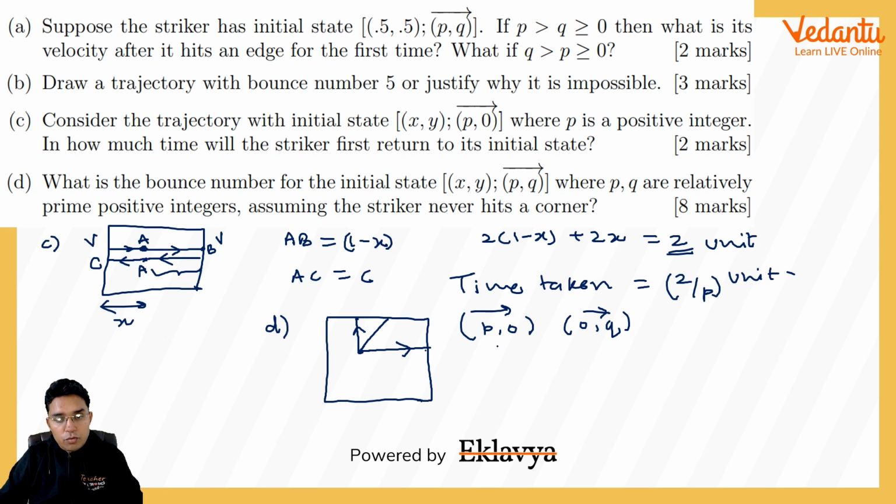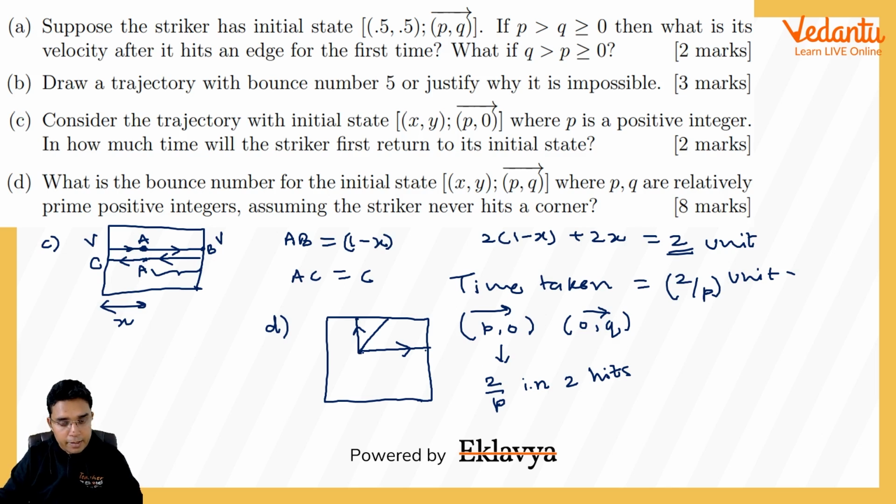Okay, so as we did in the C part, the striker which is going with this speed p comma 0 will be at its initial state after time 2 upon p, and this will be done after 2 hits, I will say, not bounce, okay, 2 hits from vertical walls.